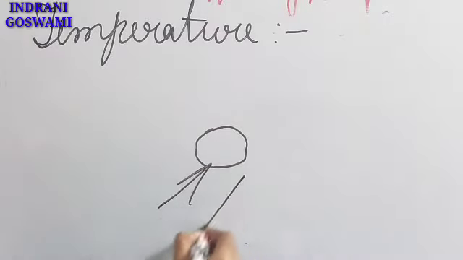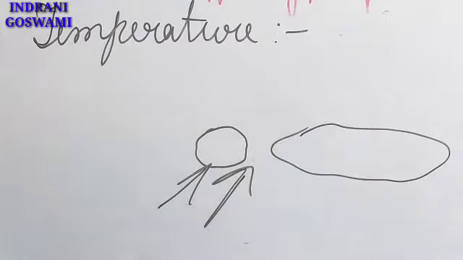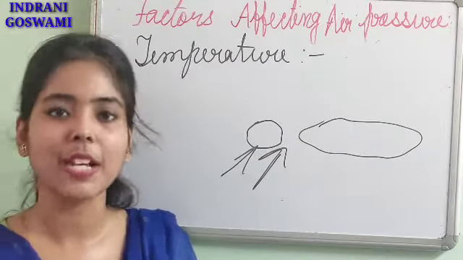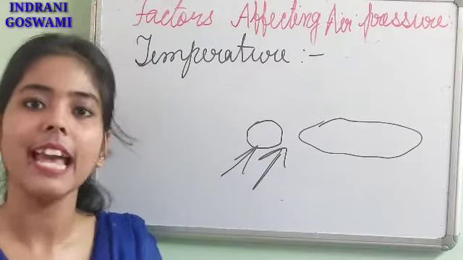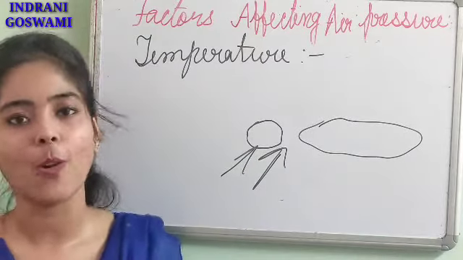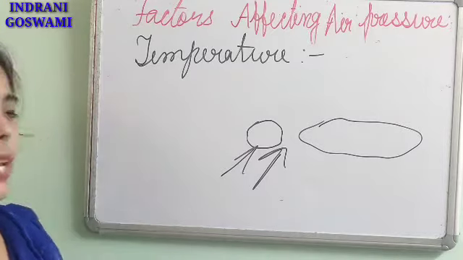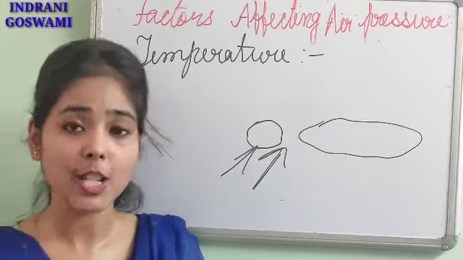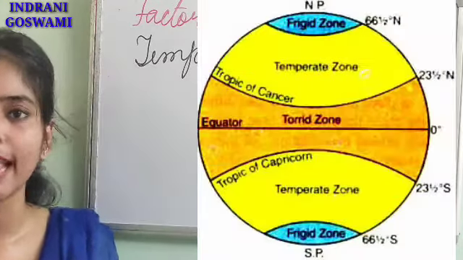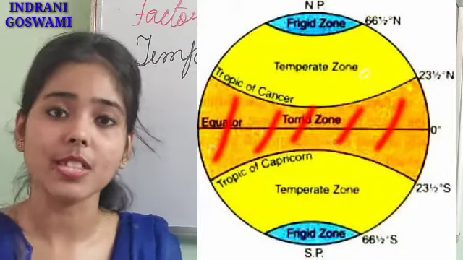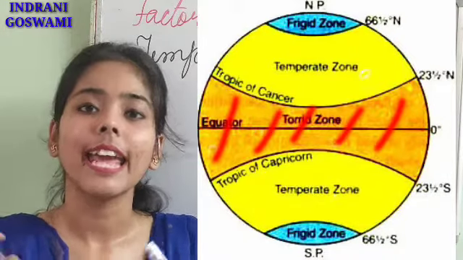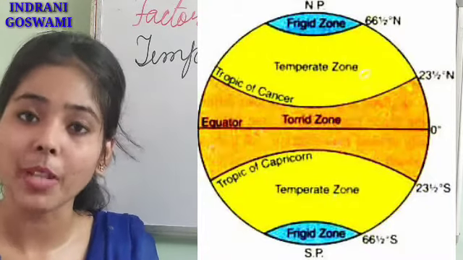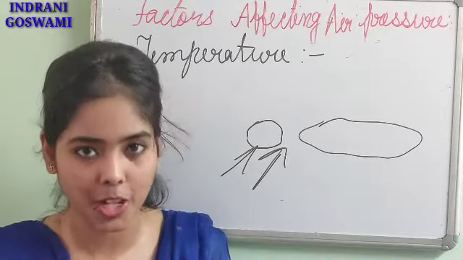If temperature is given, what will happen? The air will expand, and when an object expands, its density becomes very less, and automatically the atmospheric pressure will also be very less. So if the temperature is increased, then obviously the atmospheric pressure will decrease. That's why a very hot region, like the equatorial region, which receives direct sunlight, generally experiences a very low amount of atmospheric pressure because it has high temperature.